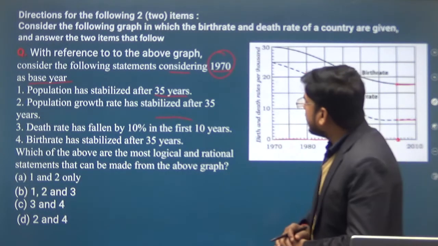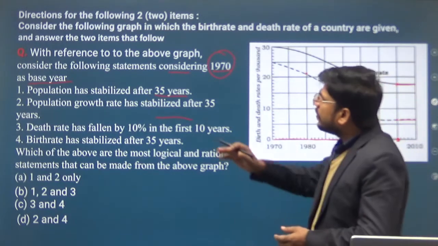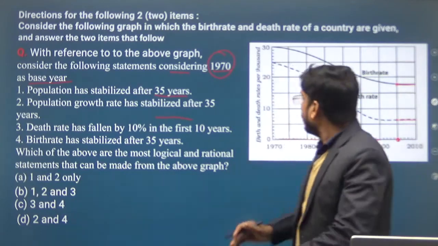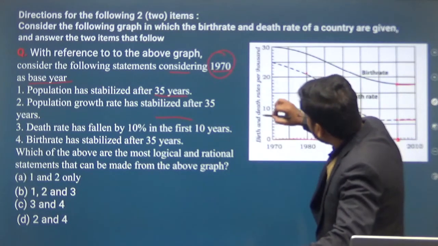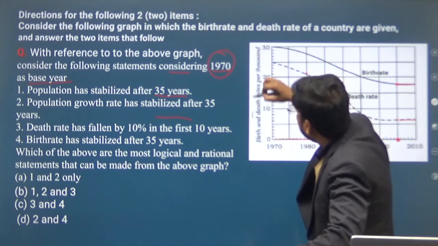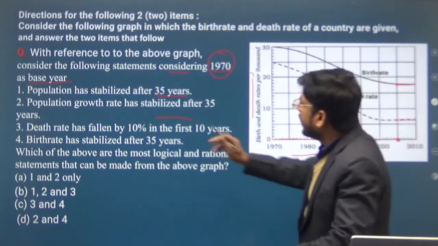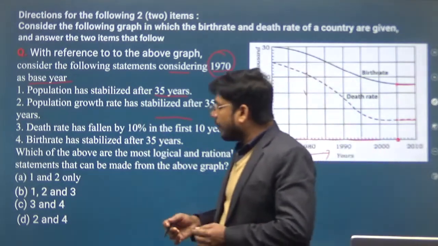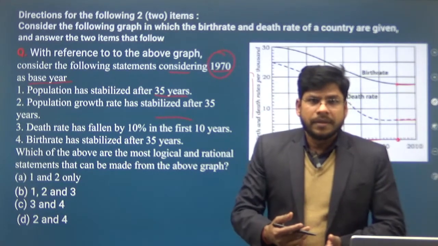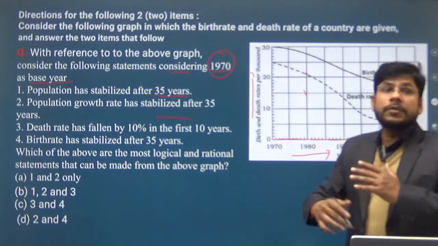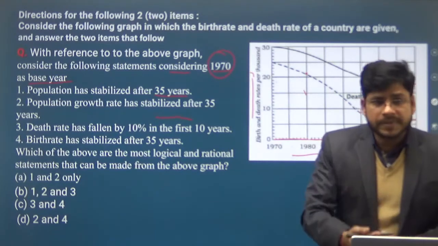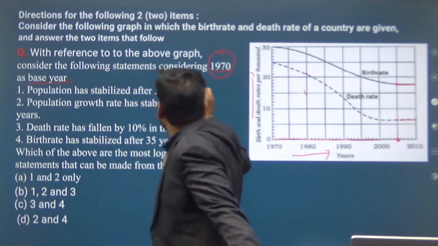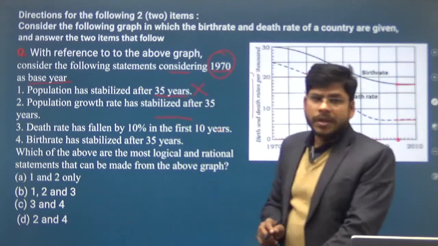But can we say that? This graph is only about birth and death rate, this is the rate and this is the year. So here only population growth has stabilized after 35 years. We cannot say that the population has stabilized. From here we can say that population growth has stabilized, not population has stabilized. So this is the wrong statement.